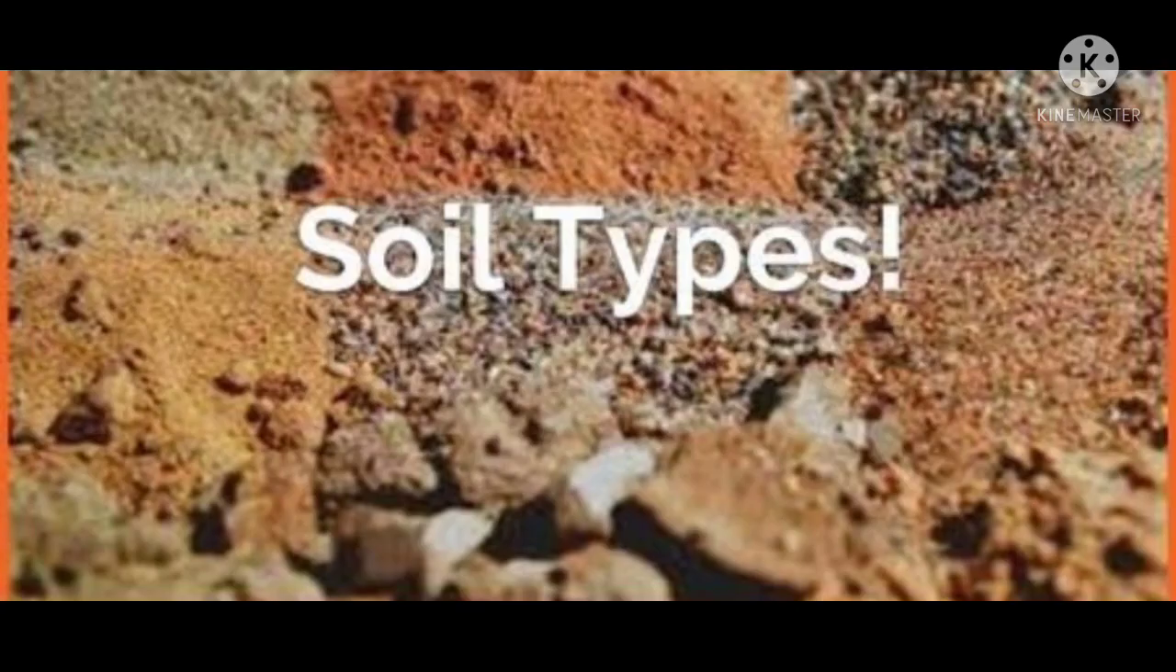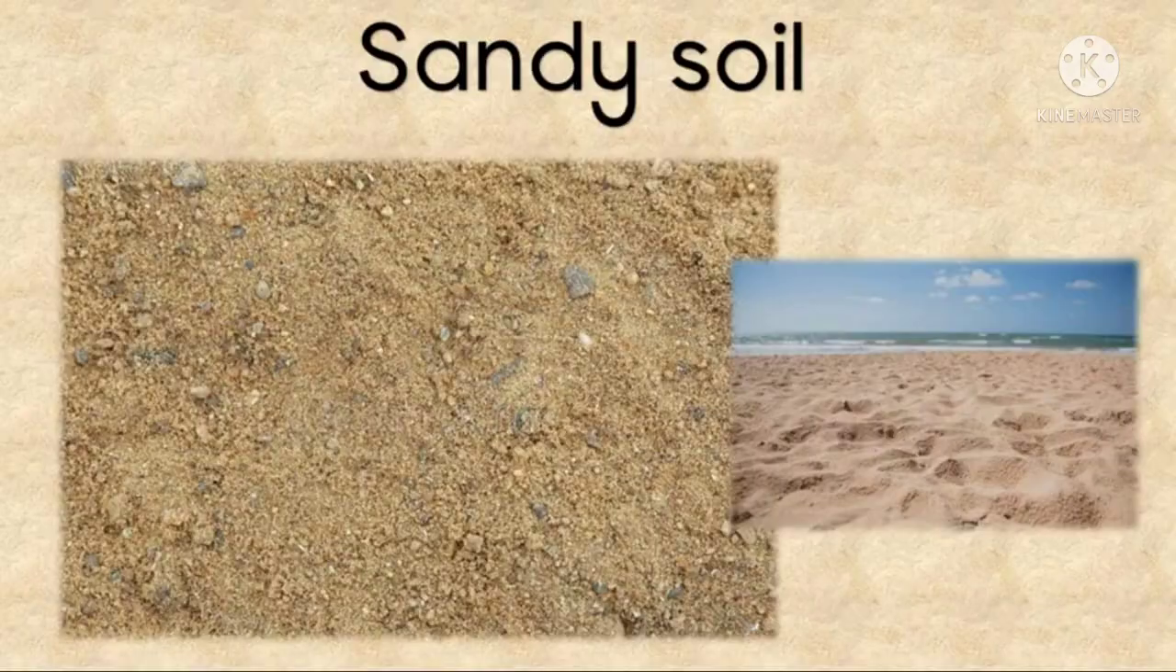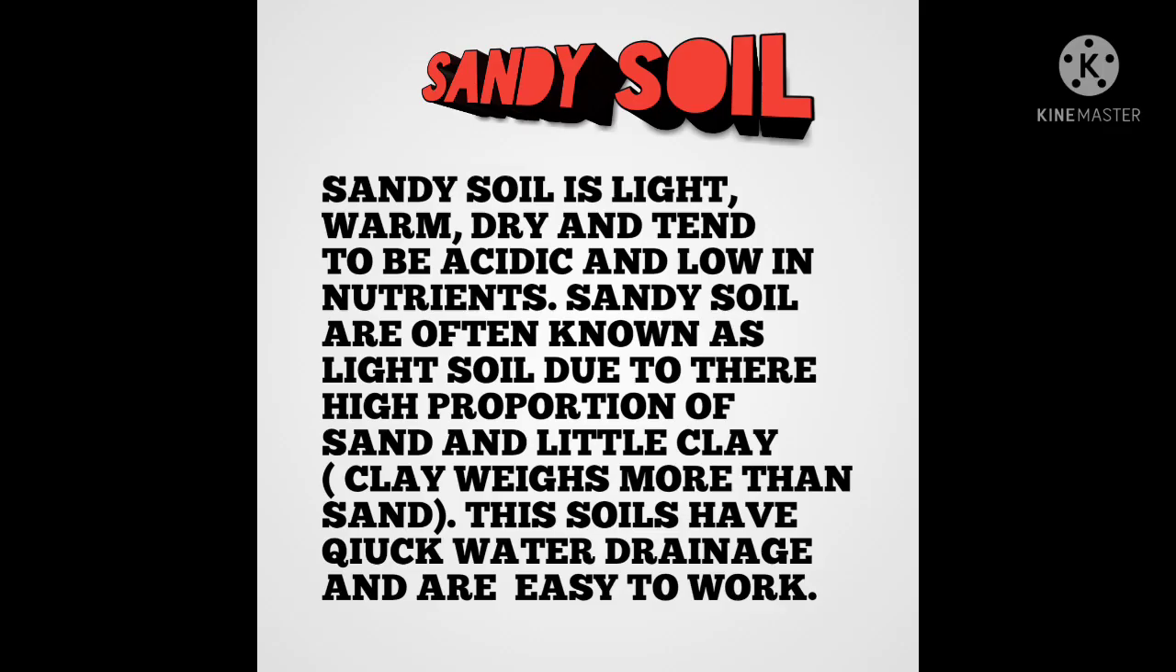Let's see types of soil. Soil has 6 types: sandy soil, clay soil, chalky soil, silty soil, peaty soil, and loamy soil. First one is sandy soil. Let's see what is sandy soil.